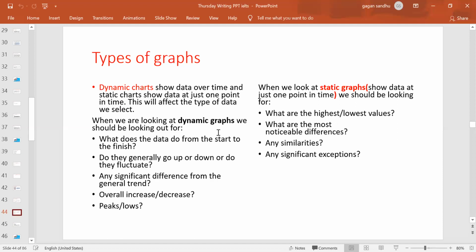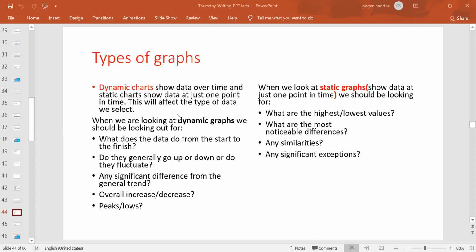And these are the types of graph you will be having. There will be dynamic and static charts. Dynamic charts show the data over time, and static charts show data at just one point in time, right? So there is a difference. Dynamic charts have a lot of information in them, and a static chart must be talking about only one year but different months in it. They must be talking about one product's sale or manufacturing, and they're just talking about different trends in that, right? So this is the difference between dynamic and static, right?